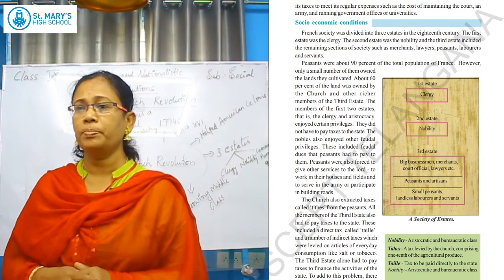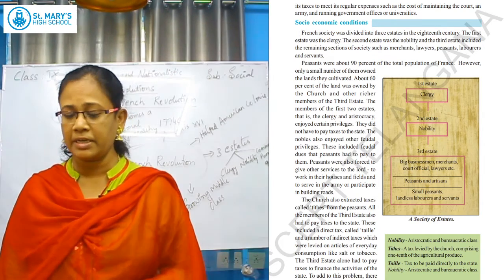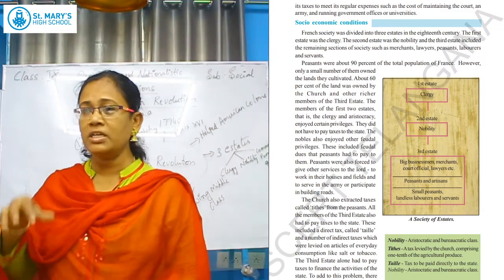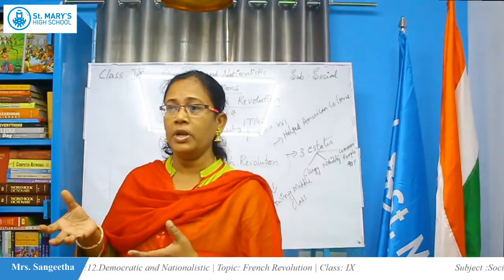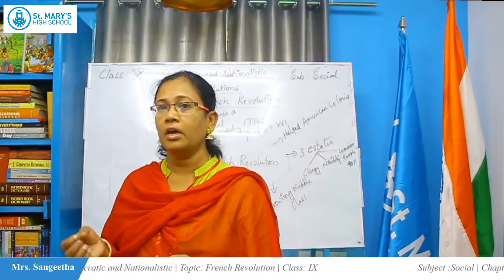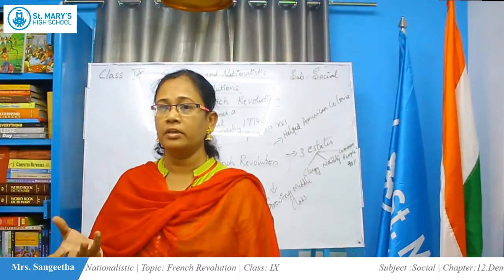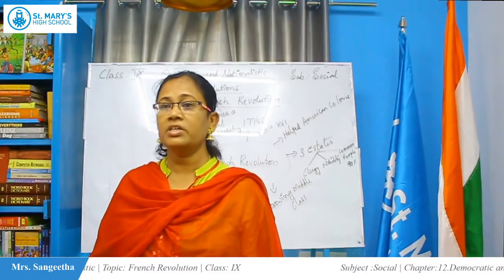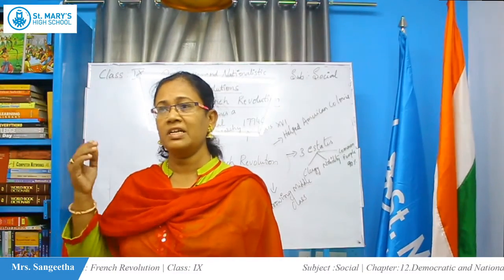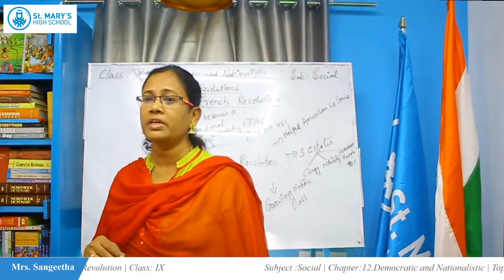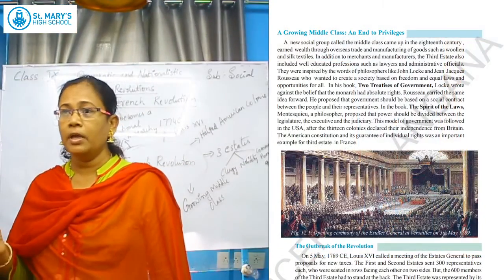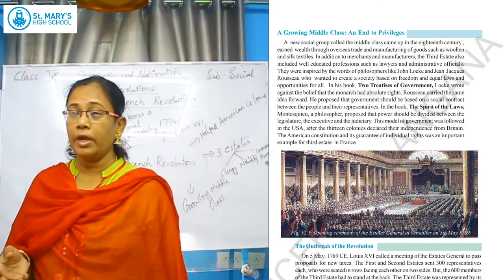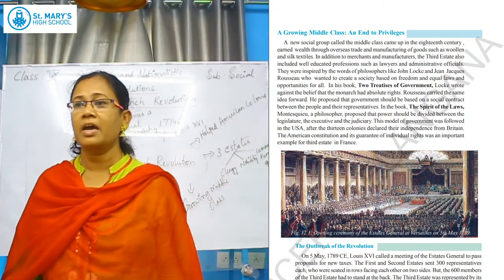The third estate people were unable to bear this tax, and what happened? When you are suppressed by someone, a revolution starts. As the population is mostly in the third estate, these people started revolting because they wanted justice. They thought that only the first and second estate people were enjoying the privileges. What about the third estate people? What crime have they done? They thought of that.